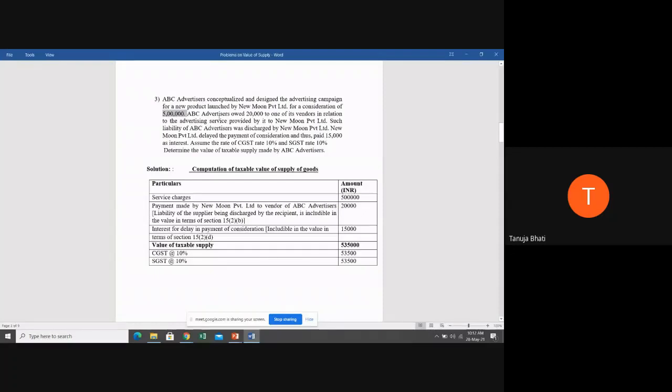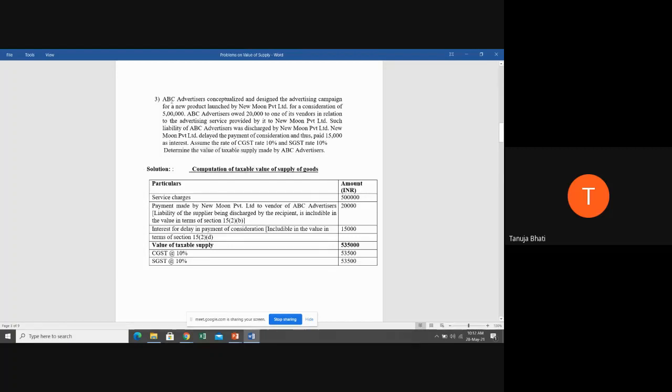Now there was a certain payment of 20,000 which actually was to be paid by ABC advertisers, but the payment was made by New Moon Private Limited. Next, ABC advertisers charged an interest of 15,000 rupees for delayed payment of consideration from New Moon Private Limited. So they are telling us to find the value of taxable supply. Value of taxable supply means the value on which you are going to charge GST.